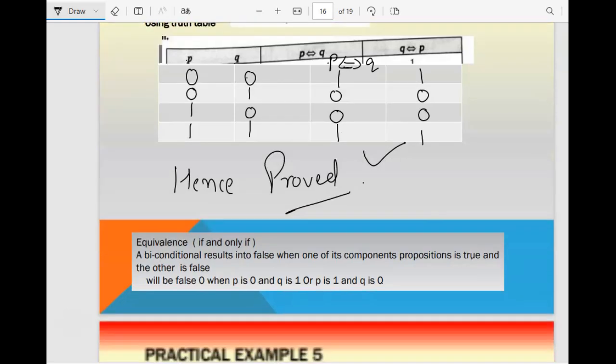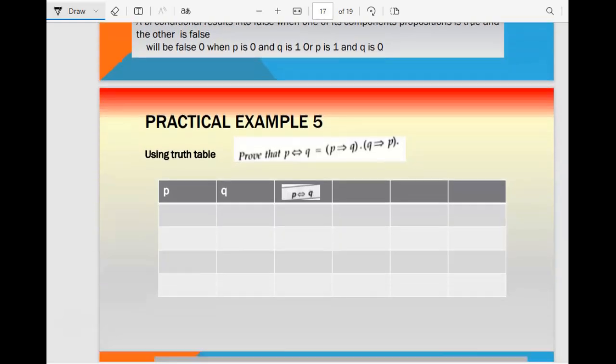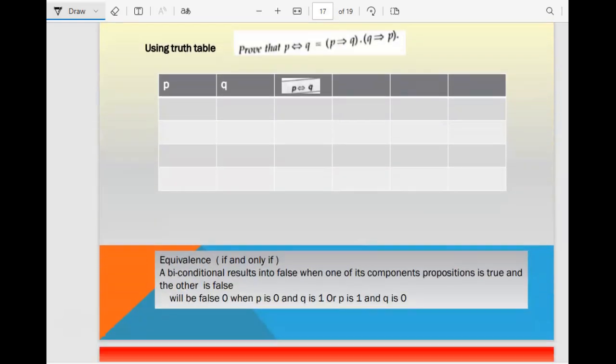Okay. So well, I think you understood this one. And we have one more example, the last one. Please check. This time I left this column because I want to fill it in front of you. We have P, we have Q, and then P bidirectional Q. Then we have one more, which is P implies Q. Then we have one more, Q implies P. And then we have one more, P implies Q dot Q implies P, the whole thing.